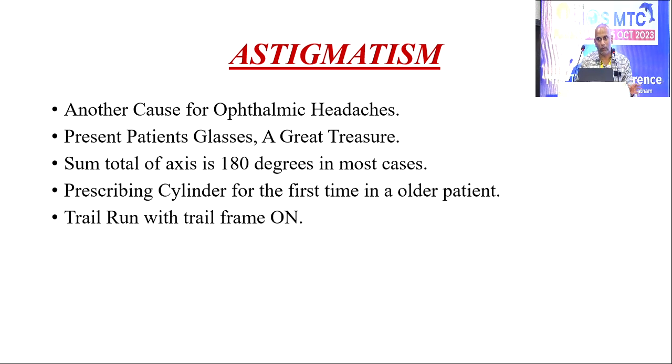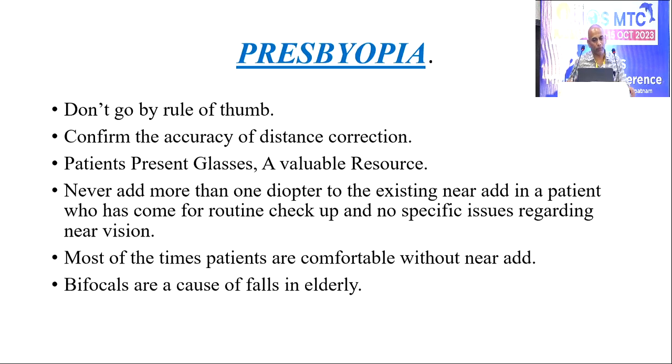When prescribing the cylinder for the first time in a patient older than 20 years, don't give more than 0.75 cylinder. Just adjust the spherical equivalent, keep the trial frame on, and ask the patient to move about in the OPD. That's called the trial run. If he can't accept it then and there, he may not accept it afterwards also.